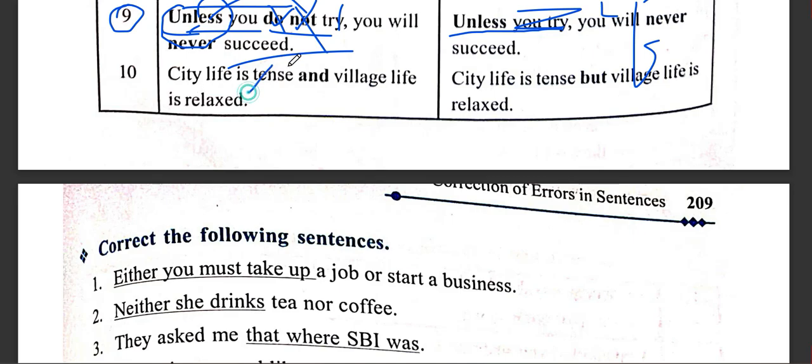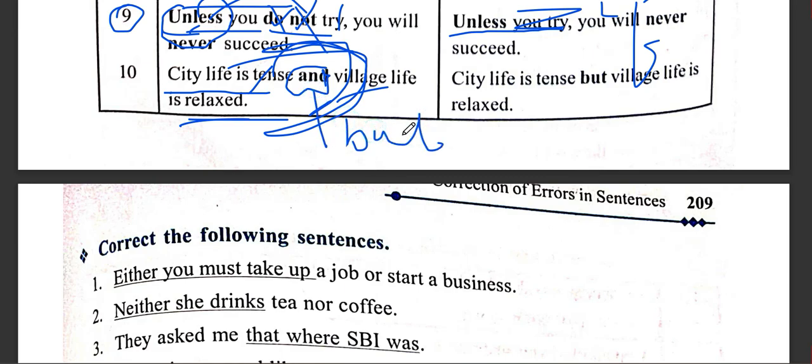City life is tense and village life is relaxed. The first part of the sentence is negative, and "village life is relaxed" is a positive sentence. So we have contrast, we have difference, opposite meaning sentences. When we have contrasting parts of sentences, we use one conjunction, that is but. City life is tense, but village life is relaxed.